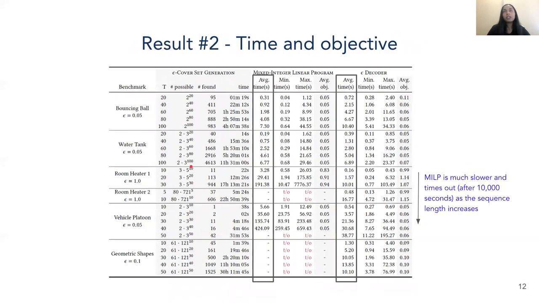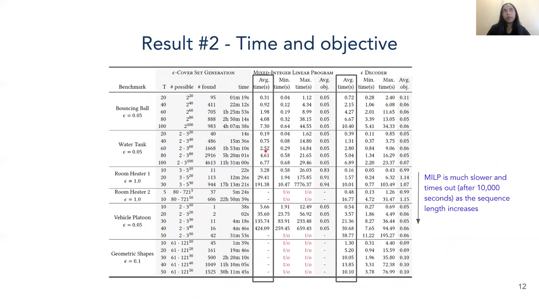And as a result, we see that on most benchmarks, the proposed approach is significantly faster than the mixed integer linear programming approach. We set a timeout of 10,000 seconds for the MILP, and on some of the larger benchmarks, the MILP times out as the sequence length increases.